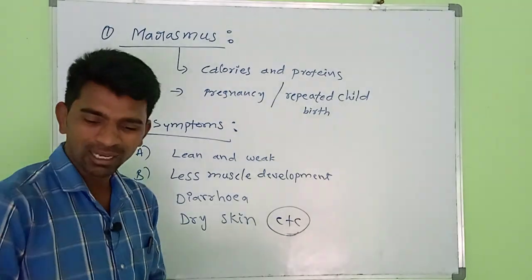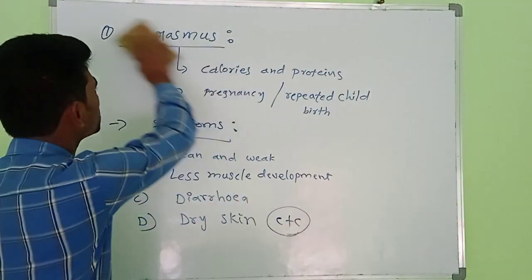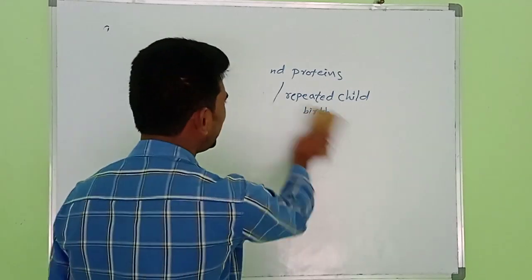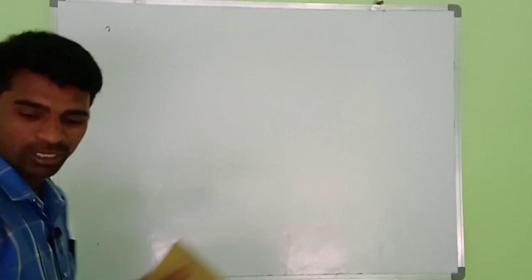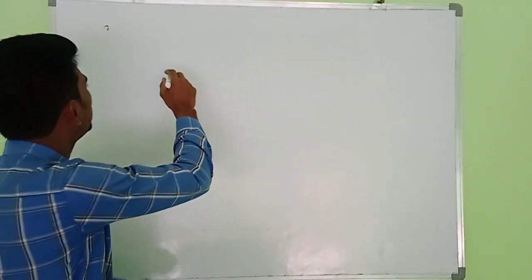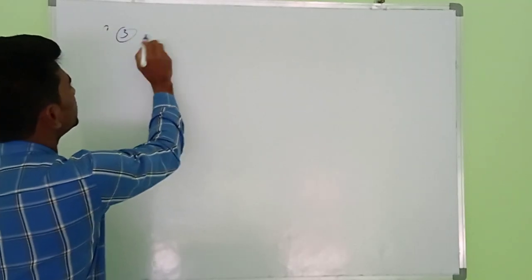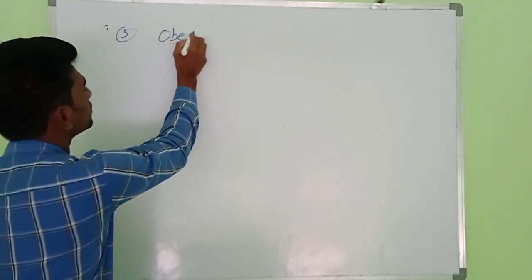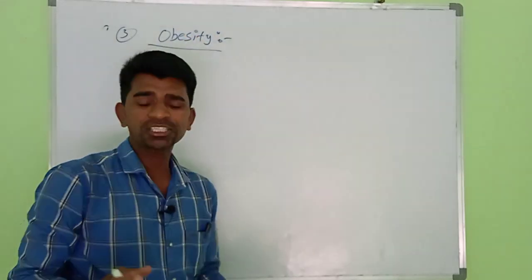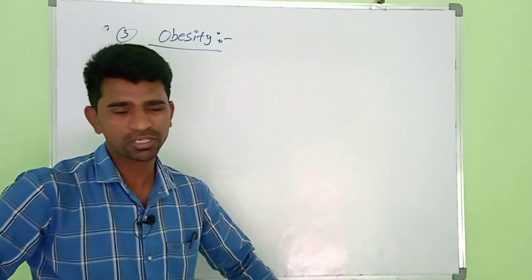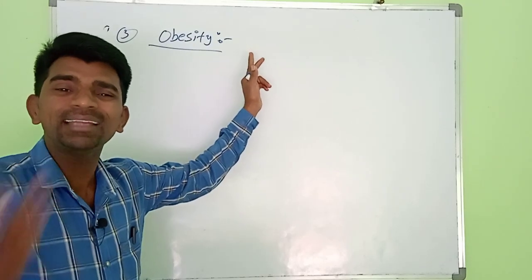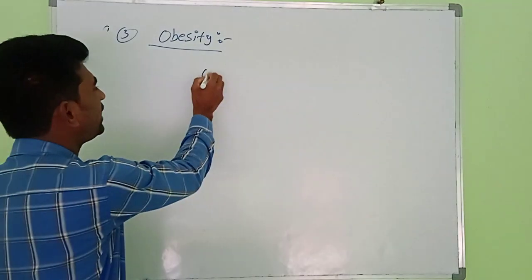The last disease among the malnutrition diseases is obesity. The third disease is obesity. It means the child becomes obese.